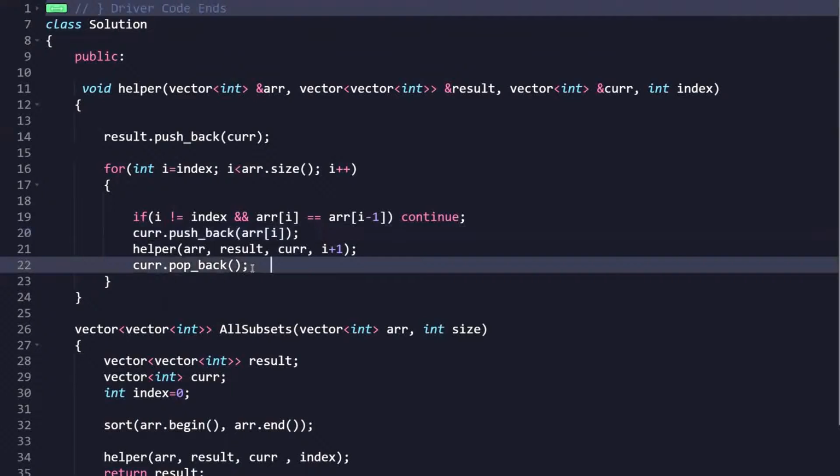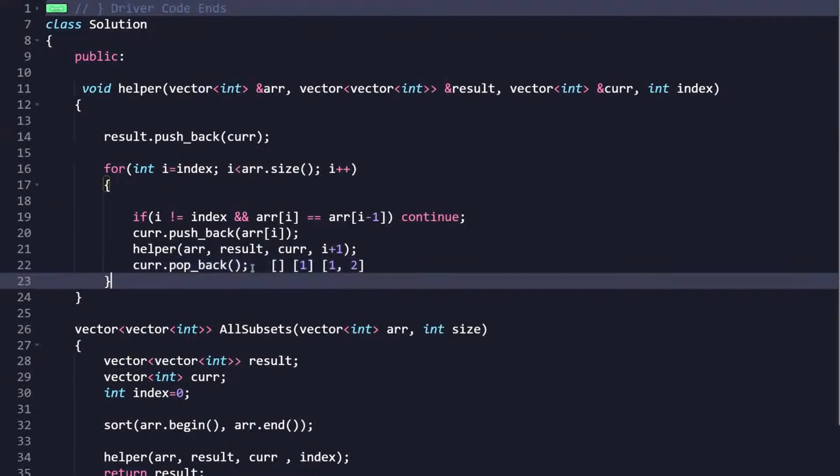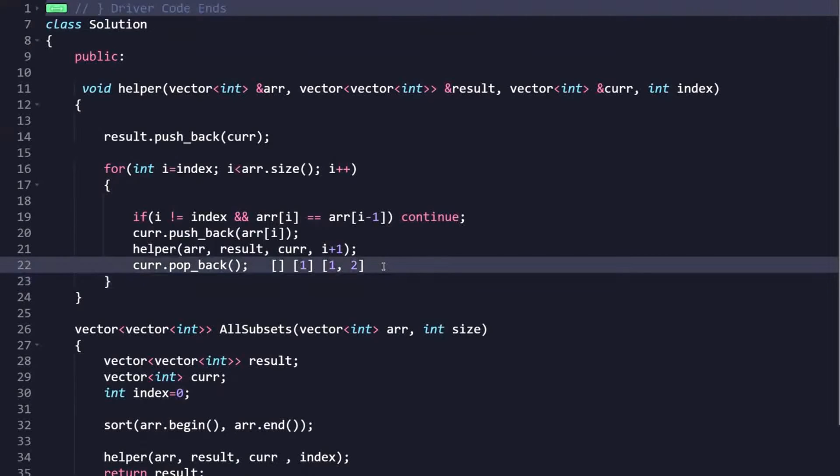Now see, when we were exploring, we were doing something like this. Either you have to take a value or you don't have to take a value. Either you have to take the 2 or you don't have to take the 2, right? So when you are calling this, we are taking the other ith values, we are moving further. Now let's say for one part you take the 2 and for another you didn't consider it.